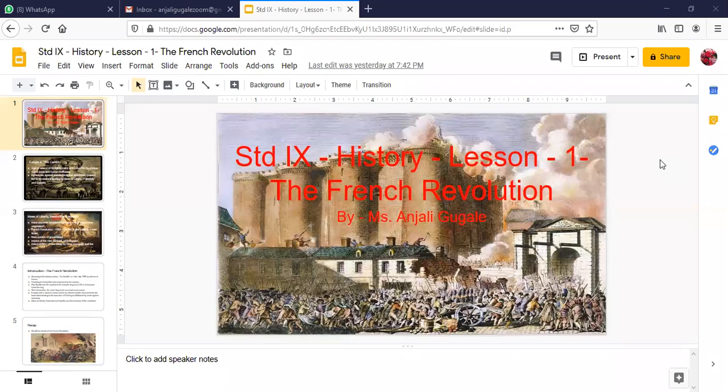Initially, after that, it became the first republic. As we go through the series of events that happened in the French Revolution, we will get to know how the new ideas of liberty, fraternity, and equality were spread by the philosophers and thinkers of those times, and how it affected other countries and the entire world. How it had an impact, because these ideas were very new when we're talking about the 18th century.